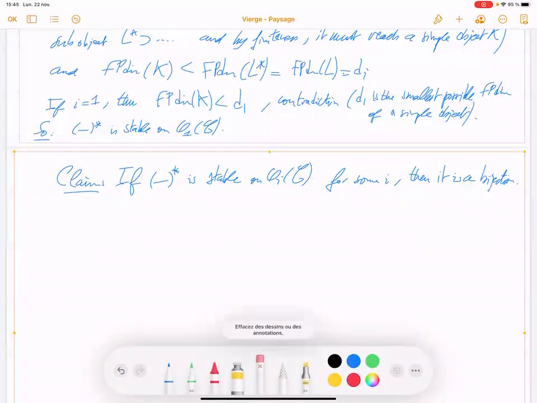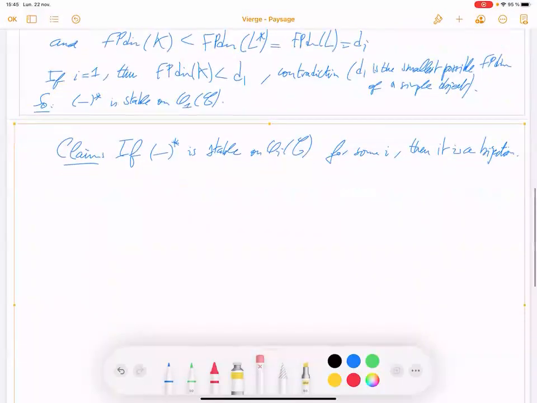Okay, so we need first to prove it's an injection. Proof of the claim.